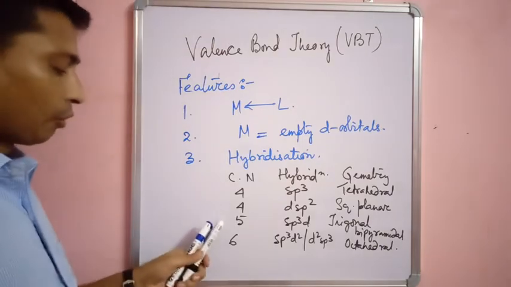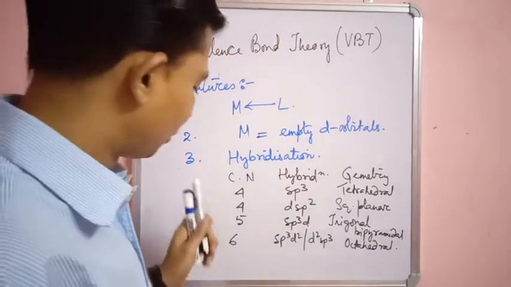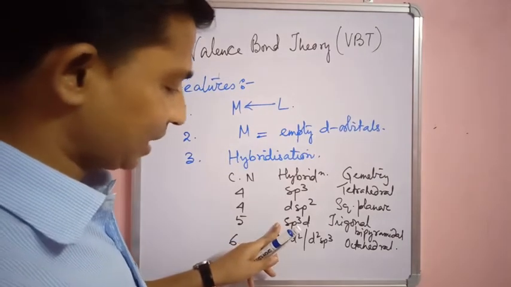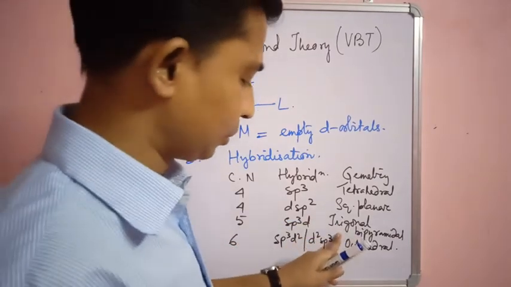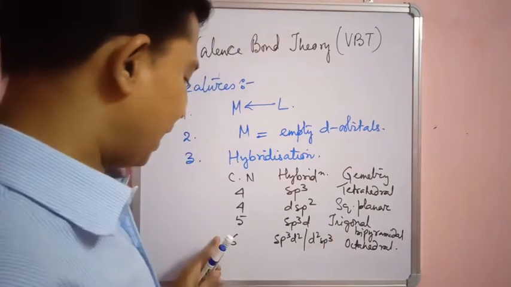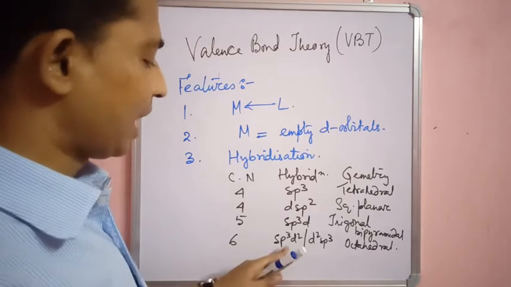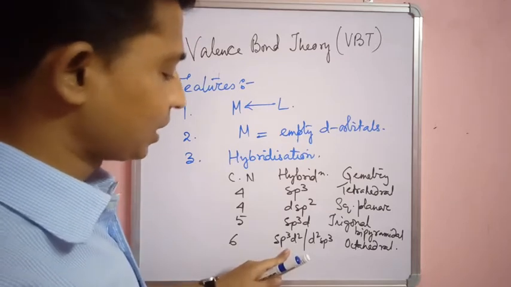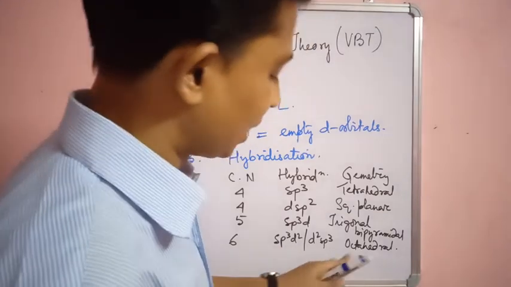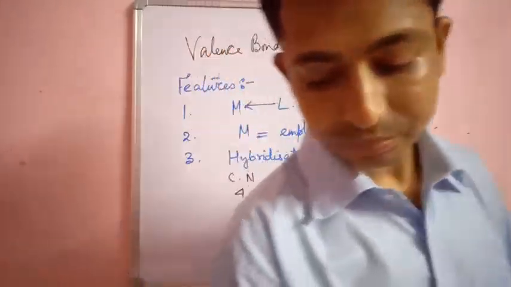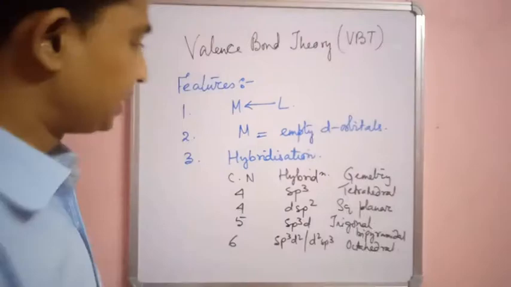The coordination complexes with coordination number 5 should undergo sp3d hybridization, and the geometry of the complex is trigonal bipyramidal. The complexes with coordination number 6 should undergo sp3d2 or d2sp3 hybridization, and the geometry of the complex is octahedral. Now, the next point is the d orbitals.